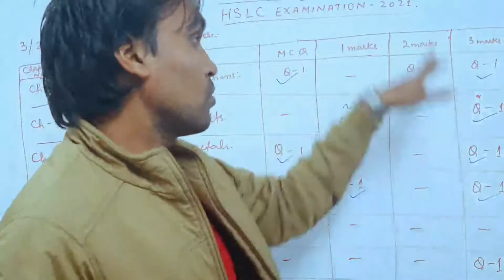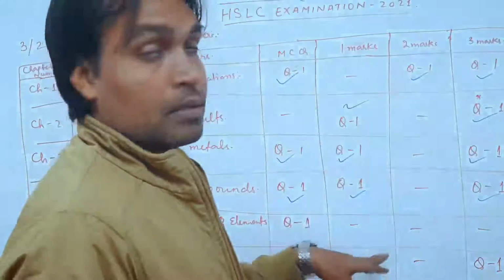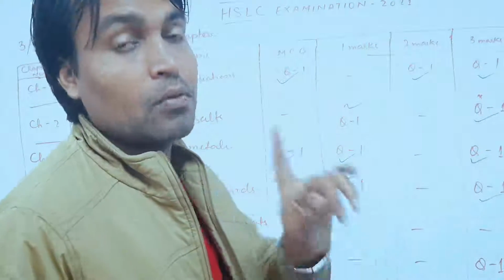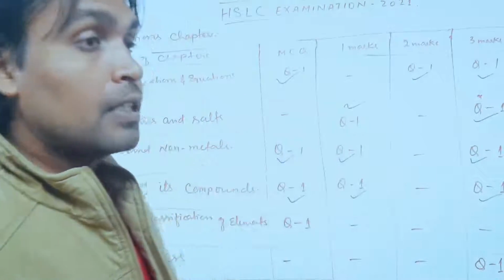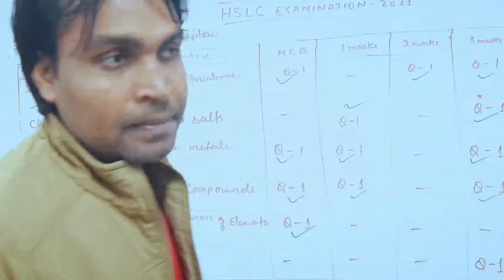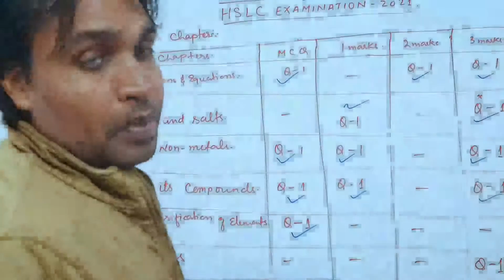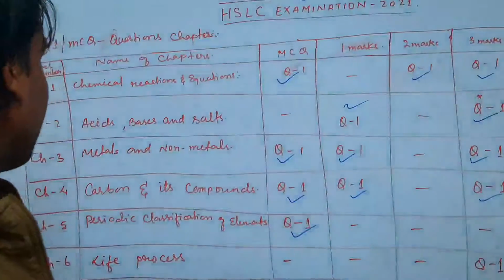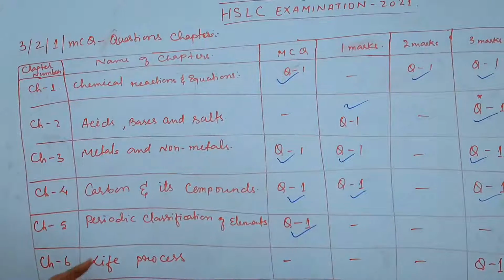Moving on to chapter number 5. There will be no 3-mark questions, no 2-mark questions, and no 1-mark very short questions. Only one question, a 5-mark question, will be asked, and one MCQ will be asked from this chapter. So study this chapter properly, chapter number 5. Next, chapter number 6, life process.